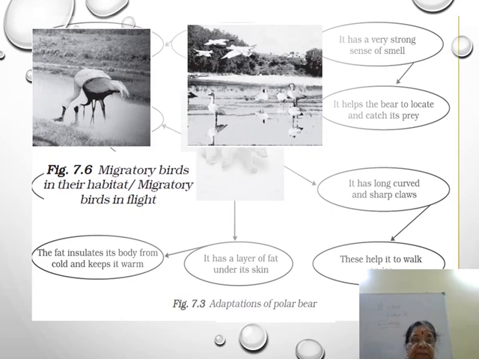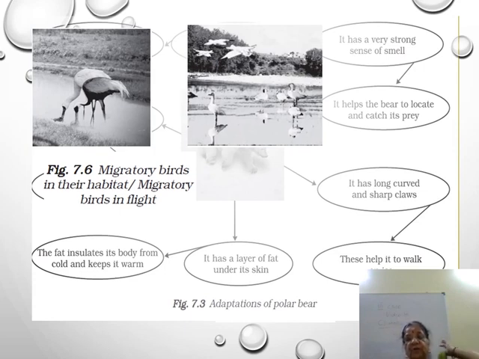This is the Siberian crane picture. It comes from Siberia to India, to Rajasthan, and to Sultanpur in Haryana, and some wetlands of northeast and some other parts of India.